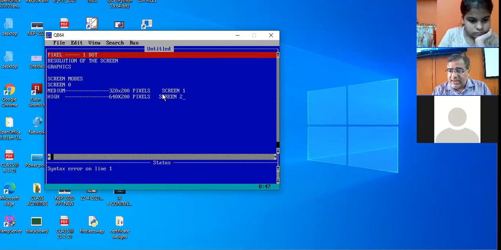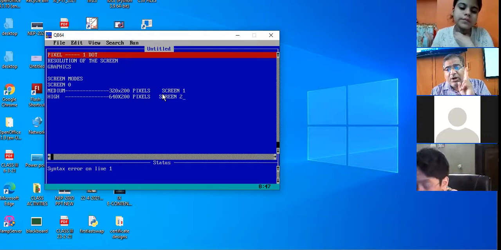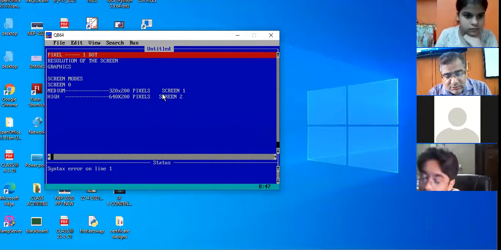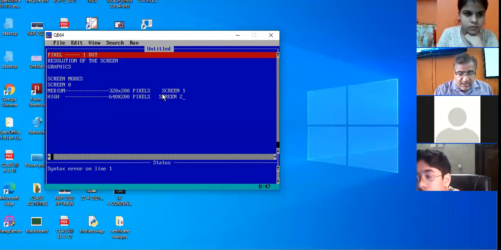Okay? Am I clear? So what is the screen mode of medium resolution? Screen 1. What is the screen mode for high resolution? Screen 2. Then total colors that can be supported are 16.